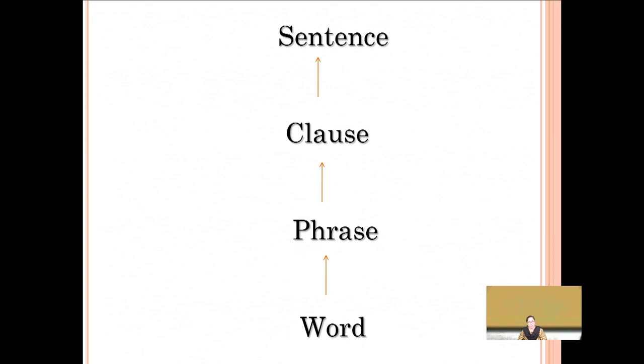Sounds get together to form a syllable. Syllables get together to form a letter, an alphabet. Alphabets get together to form a word. Words get together to form a phrase. Phrases get together to form a clause. Clauses get together to form a sentence. So, at the highest level is the sentence, which begins here as a word, sound, syllable, moves on to a phrase, then a clause, and then at the level of a sentence.